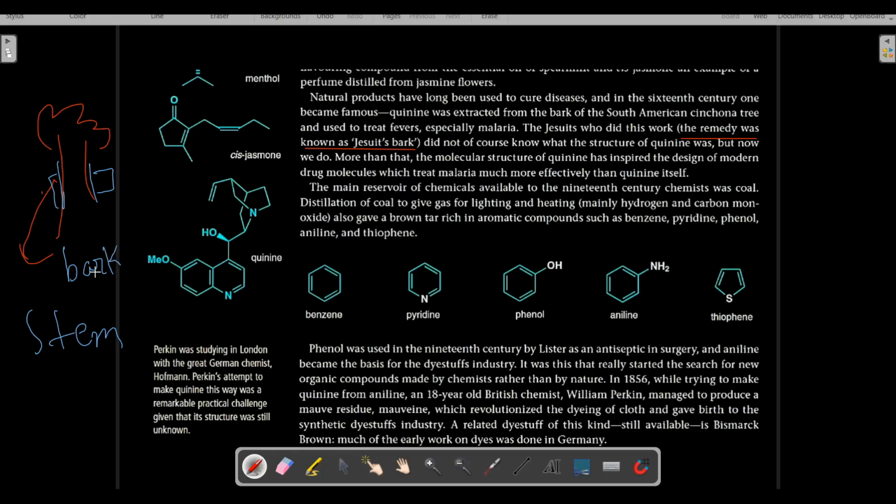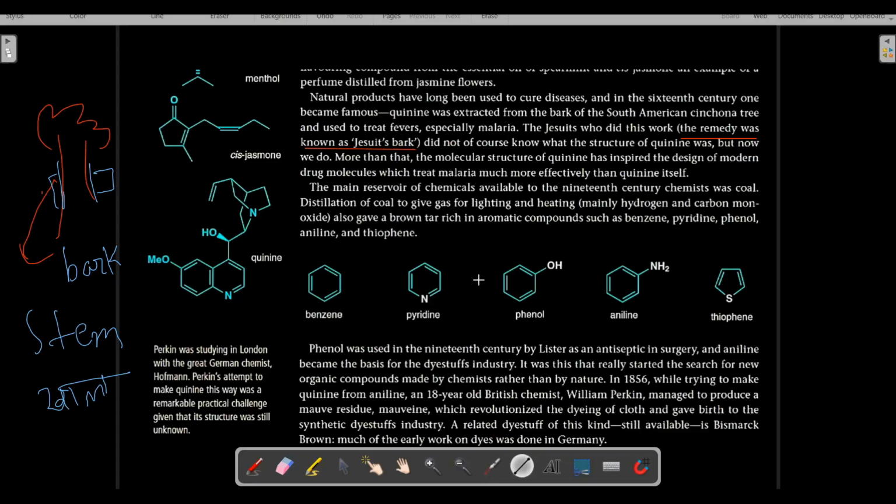In Hindi we call it khal. So that is the bark of the tree; in Hindi it is called khal. Remember this. So the Jesuits who did this work of extraction of quinine from the cinchona tree, the remedy was known as Jesuits bark.